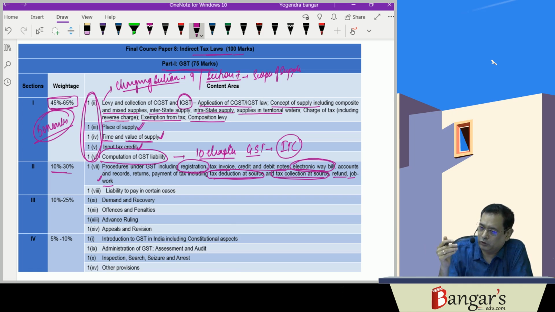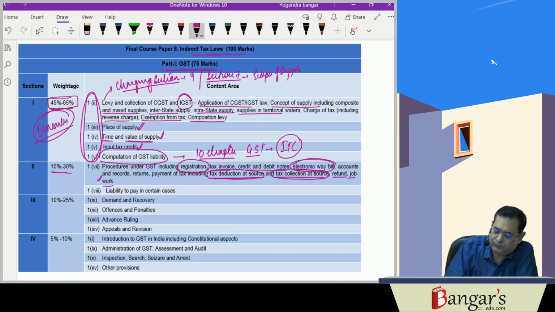About the theoretical aspects also, try to write point-wise answers, then you can get good marks in theory too. You must know that you don't have to write abrupt answers. Your answer may not be long, but it should be up to the point, reproducing what has been given in the law. You cannot reproduce section-wise, they don't require that, but you must have an understanding of the law and a command over your language.